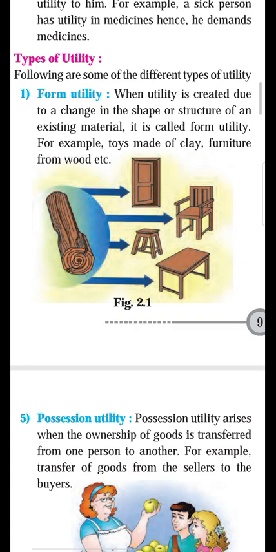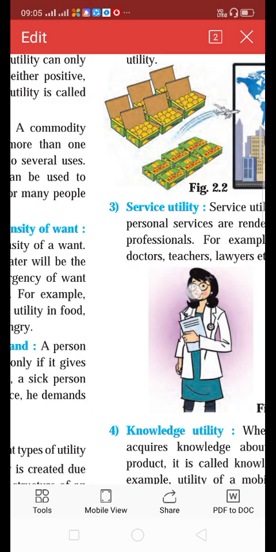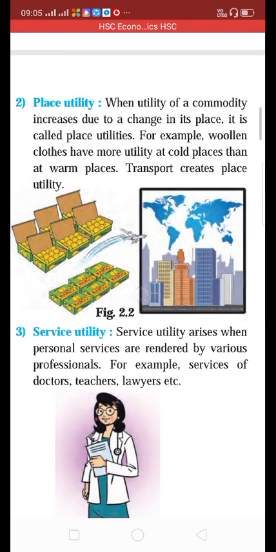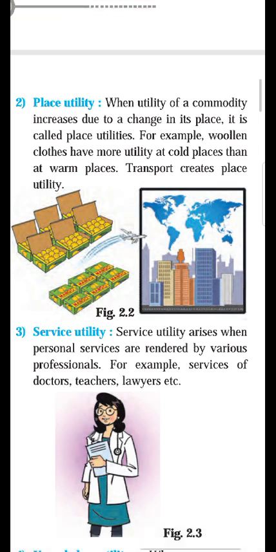Students, the second type of utility is place utility. In the previous lecture we have seen the features of utility. The first feature was utility is a relative concept.